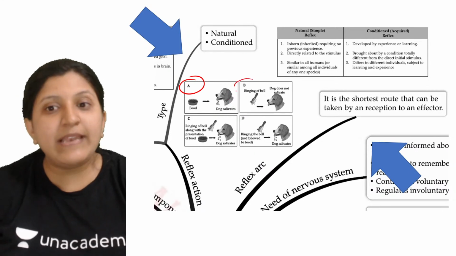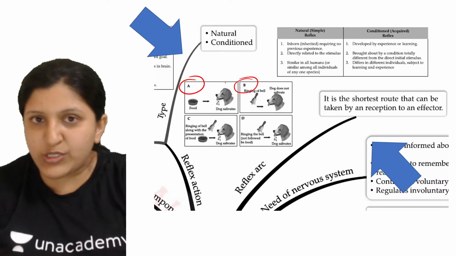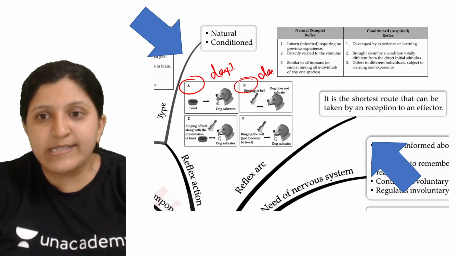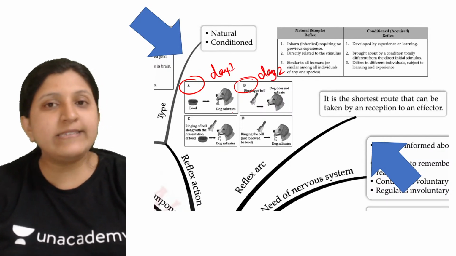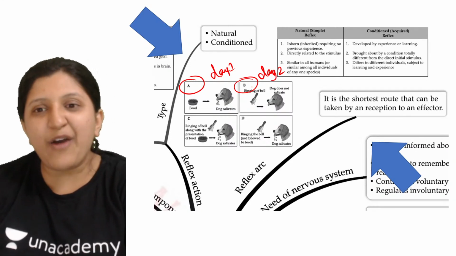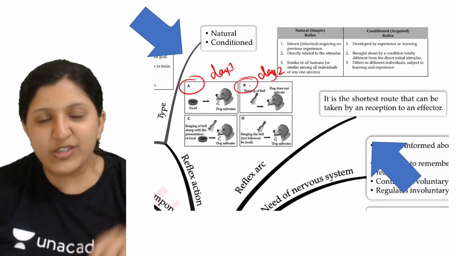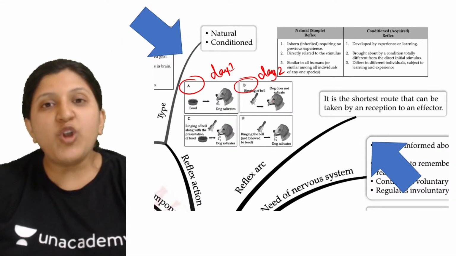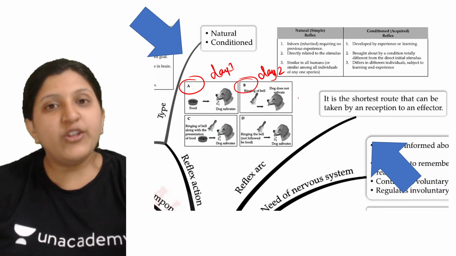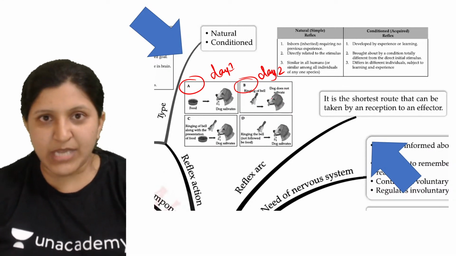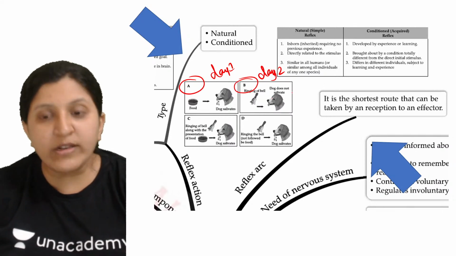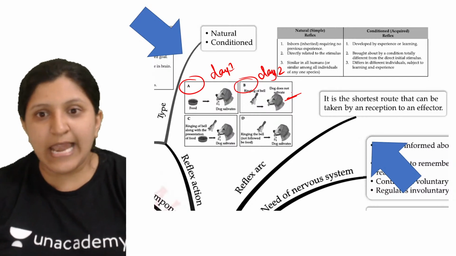Now in the next scenario, this is a different case. Let's say this is day 1, and this one is day 2. So the dog is in the school, let's say. Now the bell rings. For the very first time, the dog doesn't know that the food is being offered at the same time. So just the bell ringing is there, and the dog does not salivate.